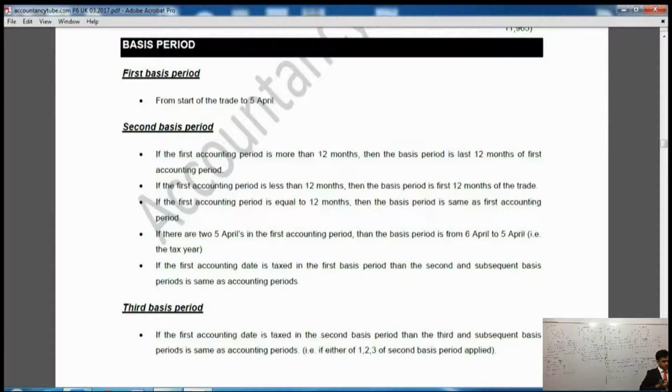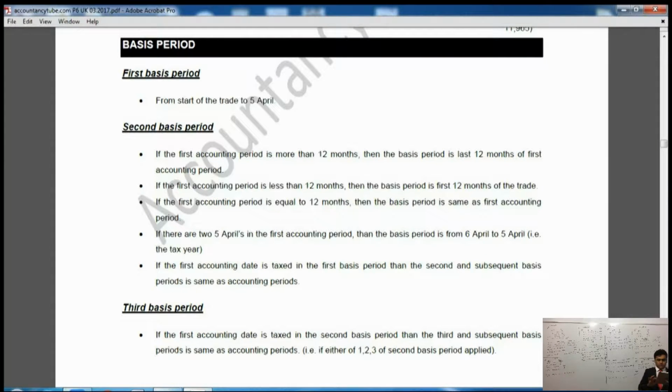Now, on the screen, as you can see, this bit, basis period on page 28, we've already covered this one. On the screen it says first basis period, we've already covered this one. Then it says the second basis period. There are lots and lots of rules of the second basis period. We've already covered them as well. Then it says the third basis period. Now the third basis period, we've already seen that as well in the previous lecture.